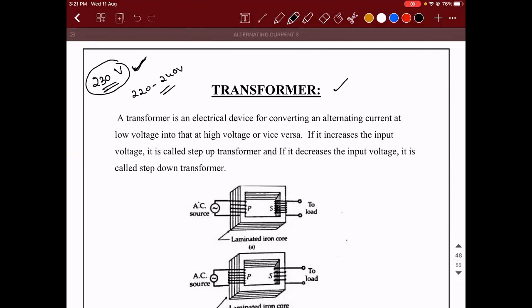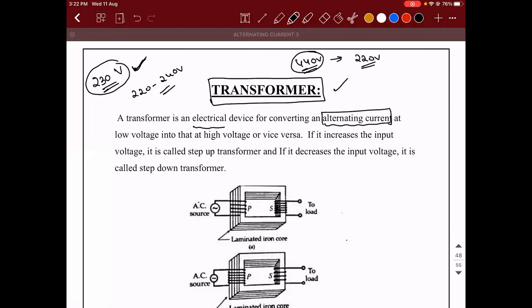If that should happen, you need to step down the voltage. Step down means the one which is getting produced is 440 volt, but when it comes to your place, it should come out as 220 volt. You need to bring it down. For that, we need an electrical device, and that electrical device is what is called a transformer. You can ask me a question: does the transformer only decrease the value from a high value? No. A transformer is that electrical device which is used only for converting an alternating current. Please underline this. It converts alternating current at low voltage into a high voltage, or vice versa.